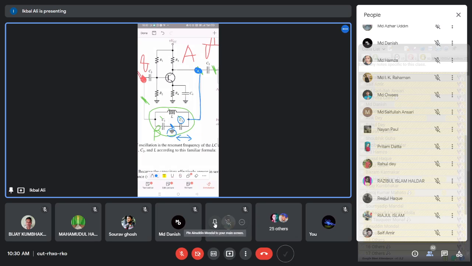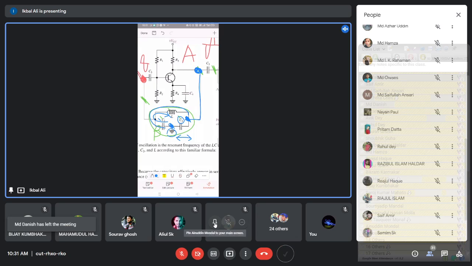So the output voltage actually comes across C2, but within the feedback network the output voltage is also appearing across the series combination of C1 and L. You see this point and this point, the other branch is this one. So the output voltage is appearing across C2, or across C1 and L in series.